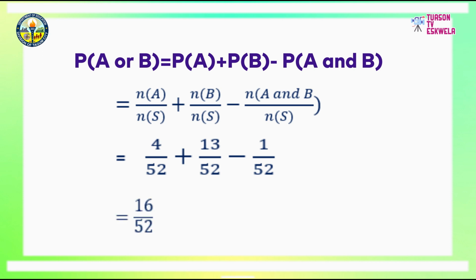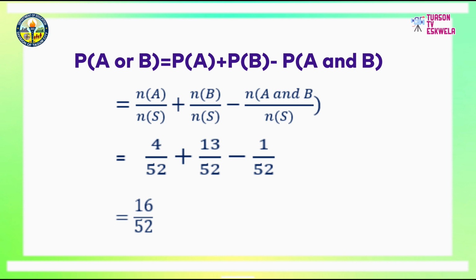Next, perform the operations on the resulting similar fractions. Add 4 plus 13, that is equal to 17, then minus 1. The answer is 16. Then copy the denominator, which is 52. So, the resulting fraction is 16 over 52.